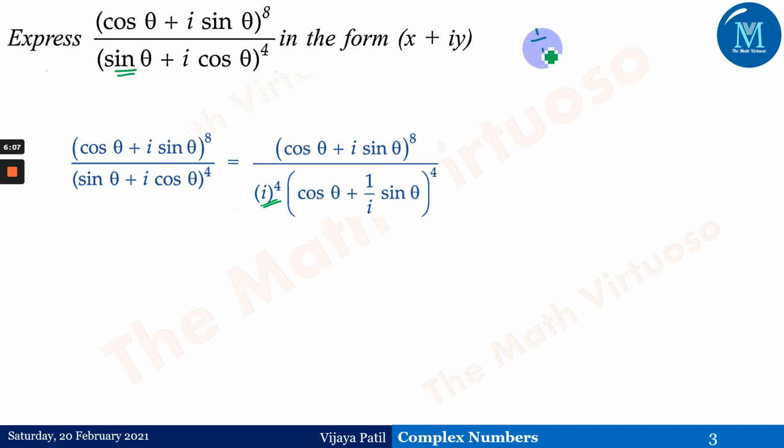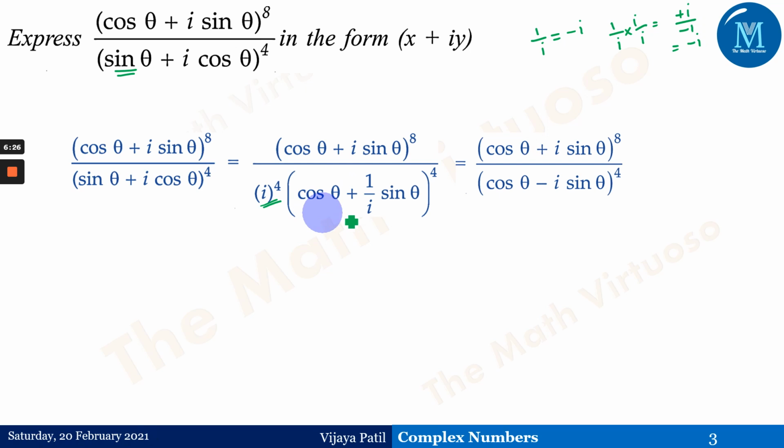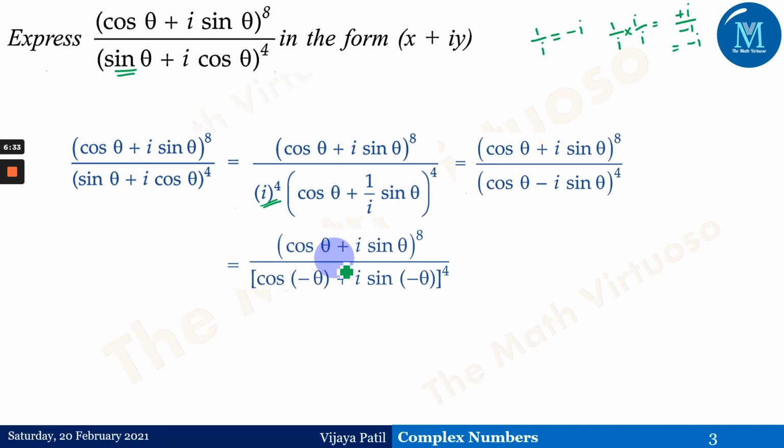And we know that 1 upon I is nothing but minus I. So 1 upon I, multiplied by I upon I, gives minus I upon minus 1, no, this is plus I divided by minus 1, which is minus I. The same thing we have written here. So it's (cos theta minus I times sin theta) to the power 4.